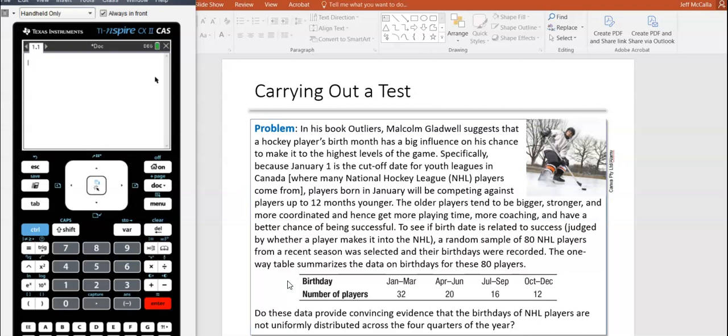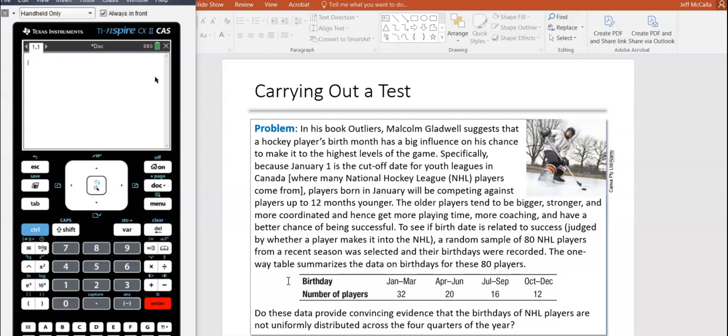So to see if a birth date, date of the year, is related to success, judged by whether a player makes it to the NHL or not, a random sample of 80 NHL players from a recent season was selected and their birthdays were recorded. The one-way table summarized the data on birthdays of these 80 players. And so right away, you can see the distribution doesn't look very balanced here. So it looks like October, December, not as popular, a lot of January through March. So that first quarter of the year seems to be when a lot of the players are born. So there might be some credence to this theory, but let's do the test and see what happens here.